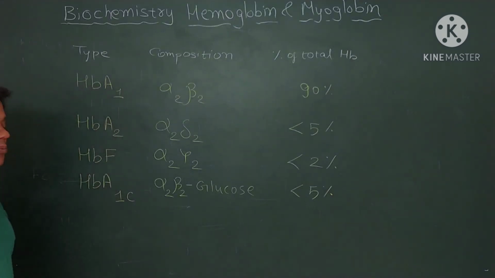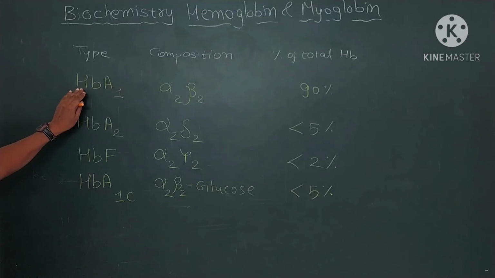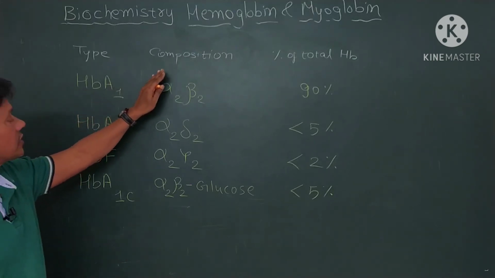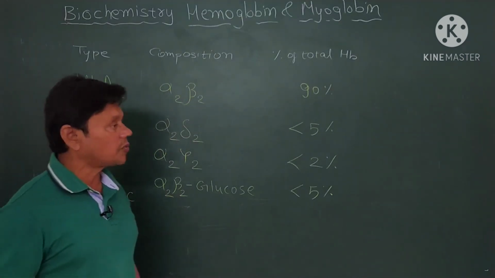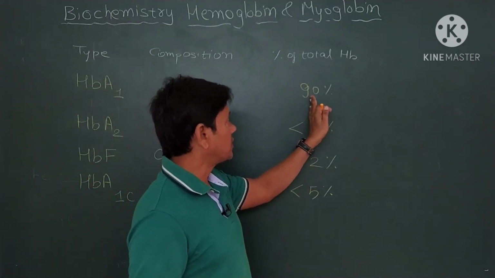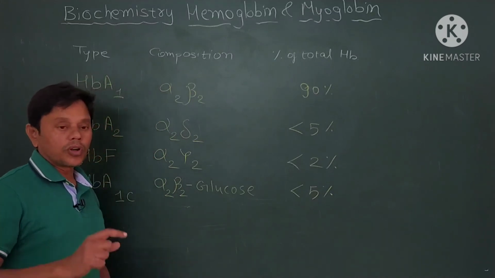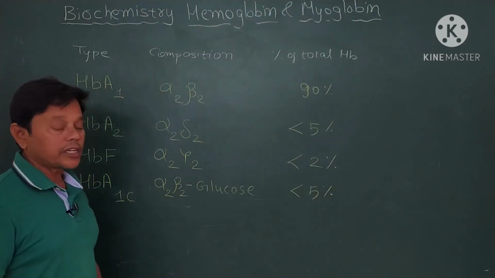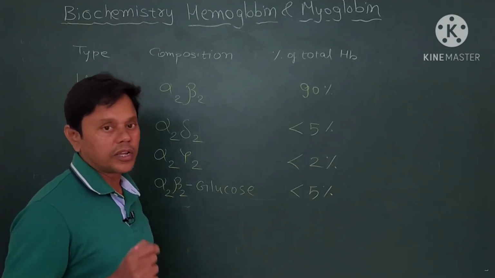Type 1 is HbA1, adult hemoglobin, which consists of 2 alpha chains and 2 beta chains, and the percentage of adult hemoglobin HbA1 is 90% of total hemoglobin.